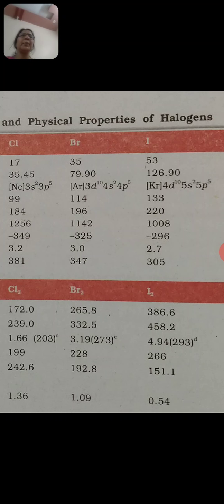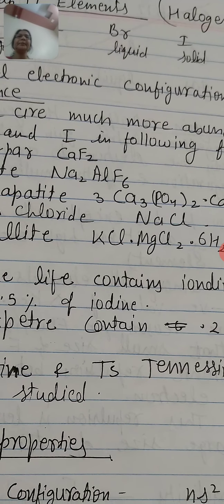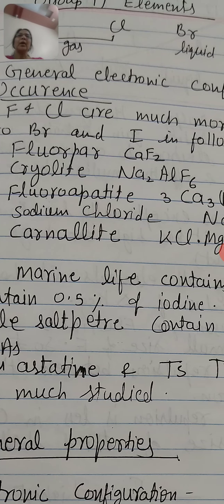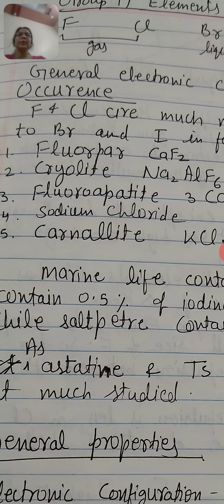Now next we will proceed to the occurrence. Fluorine and chlorine are more abundant in nature, and they can be found in the following minerals. Fluorspar is one of the popular minerals, that is calcium fluoride, for fluorine.